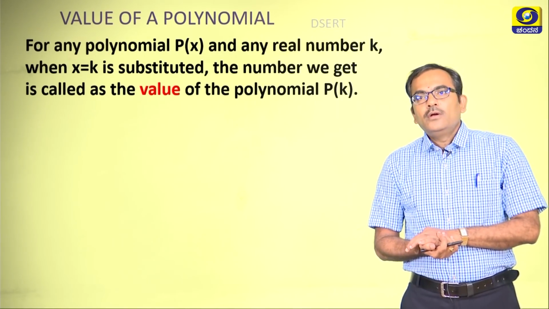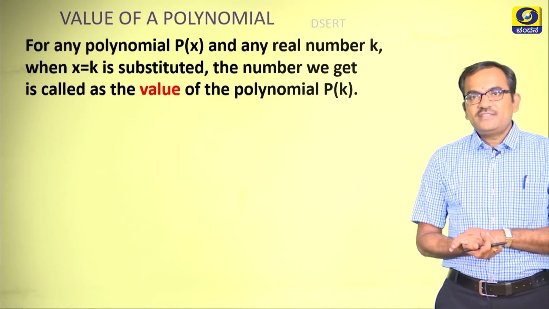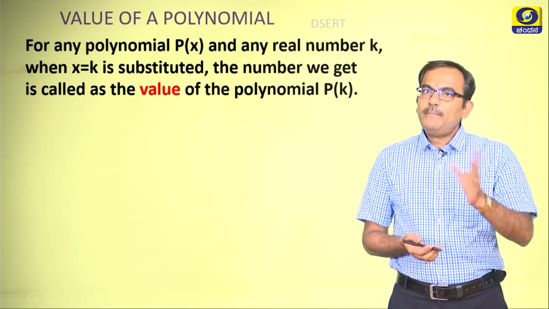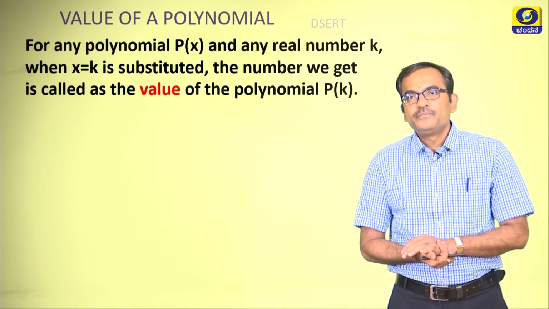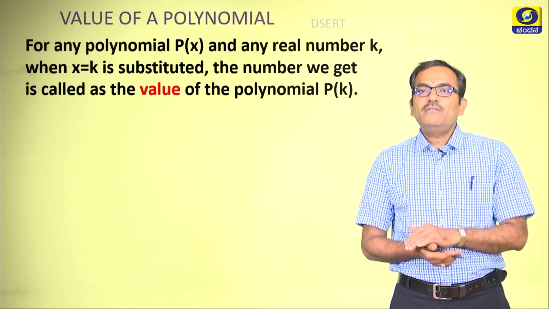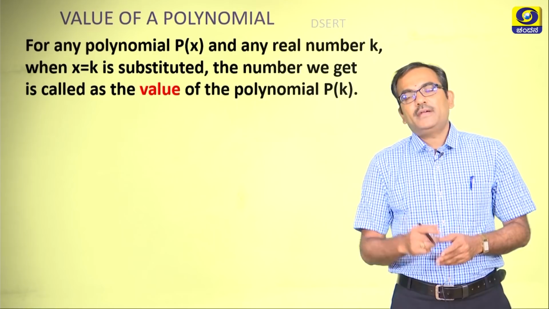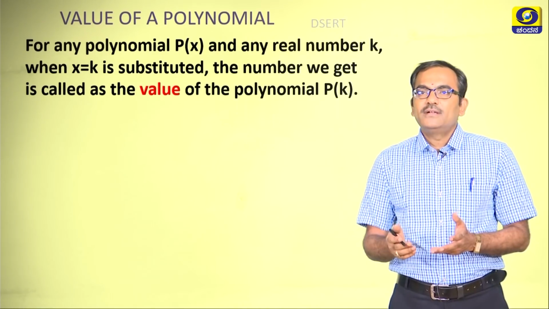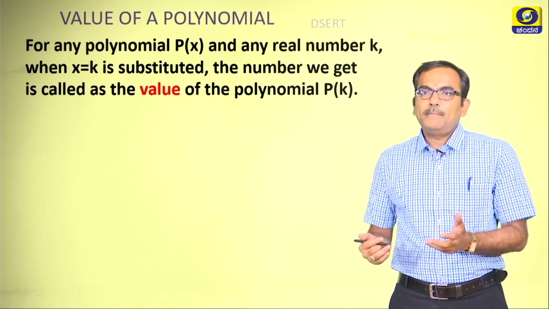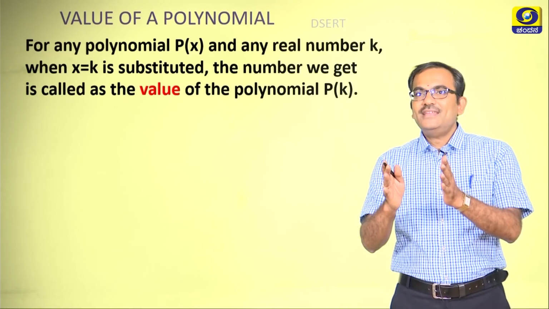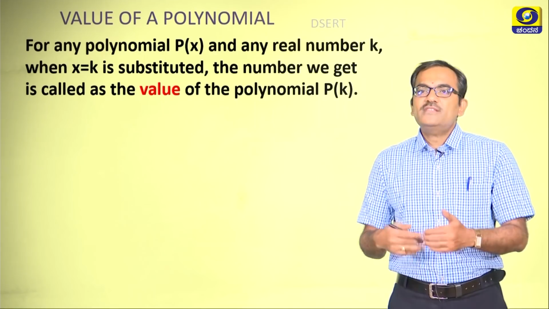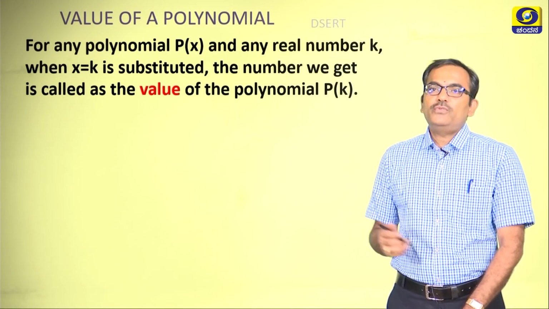When the polynomial is written, it is in terms of x, and when x is replaced by a real number, it is no longer a polynomial, but a simple mathematical statement of numbers with plus and minus signs. So, definitely we end up with a number. That number we call the value of a polynomial. To understand this better, let us try a few examples.